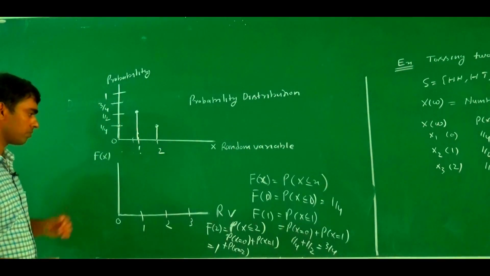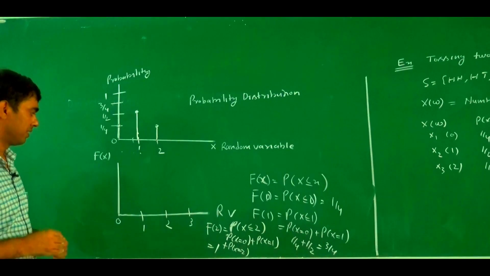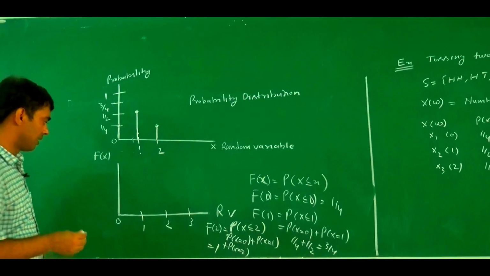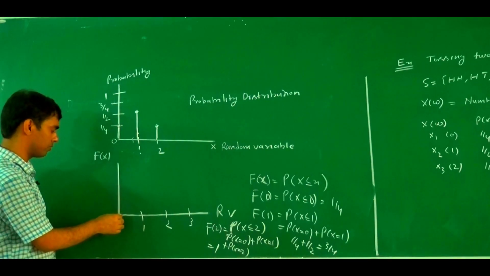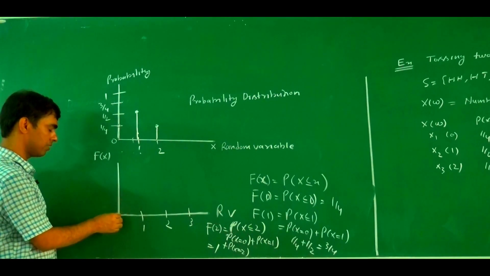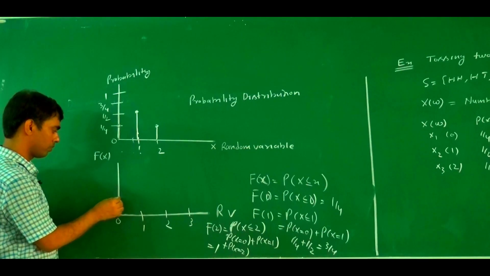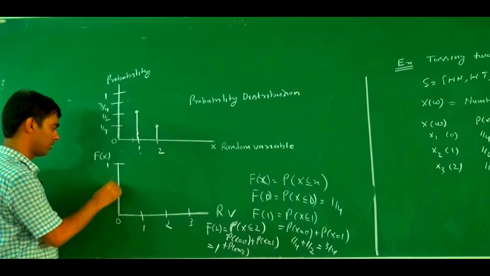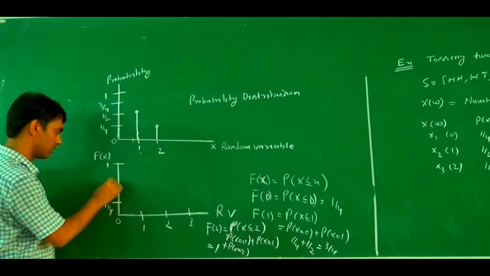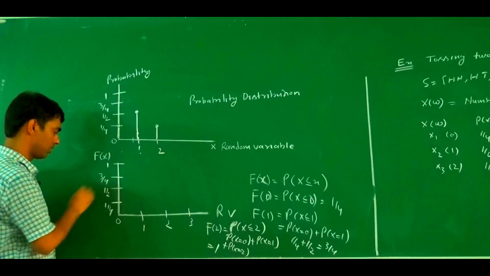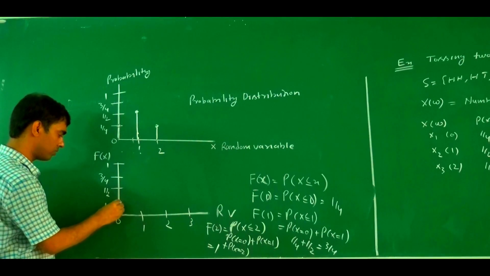So we try to plot here. At 0, what is Fx? Fx is 1 by 4. At 1, Fx is 3 by 4, with 1 by 2 and 1 by 4 marked on the axis. So at 0, what is the value? The value is 1 by 4.